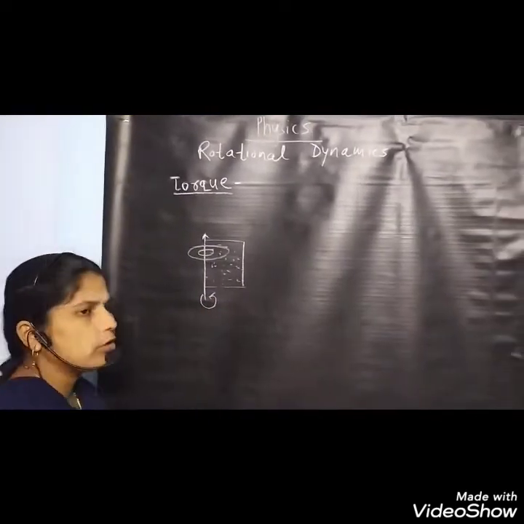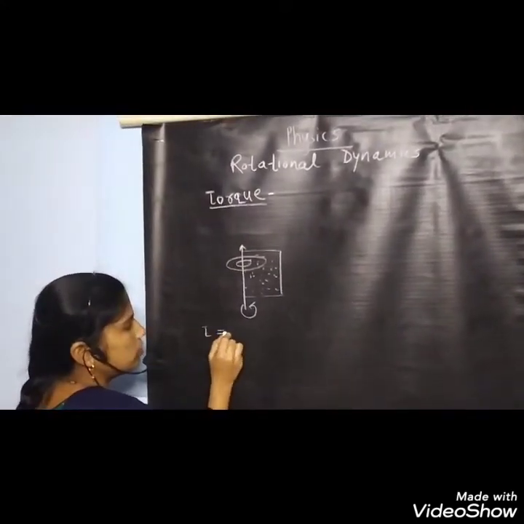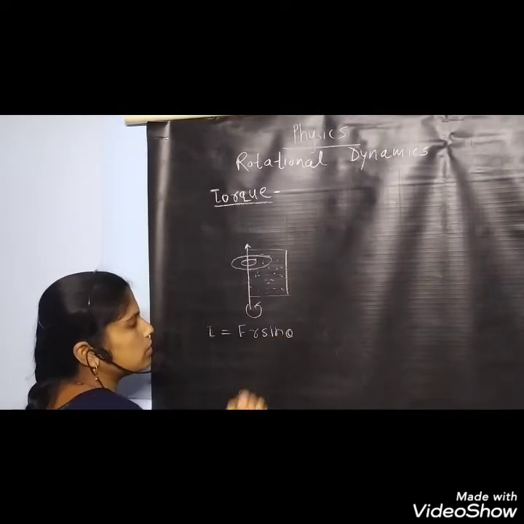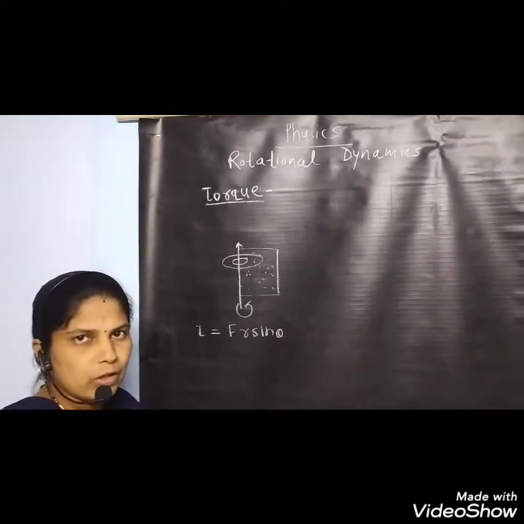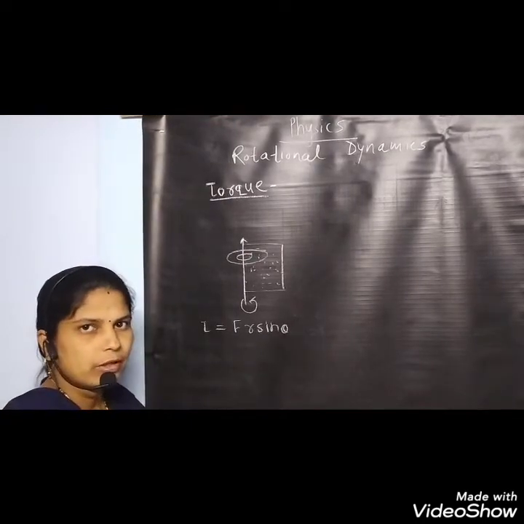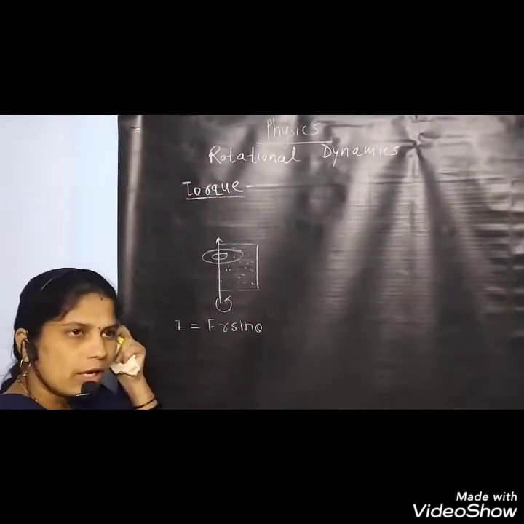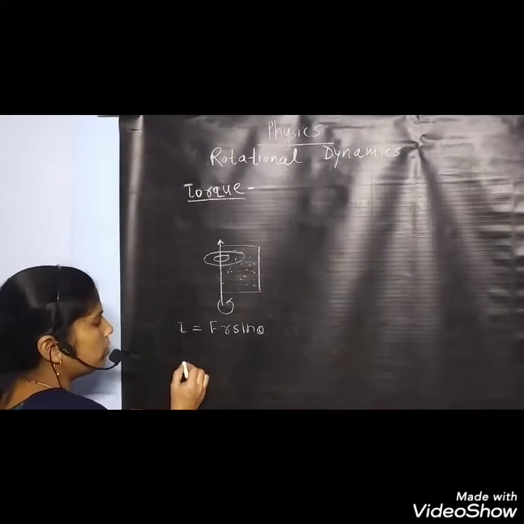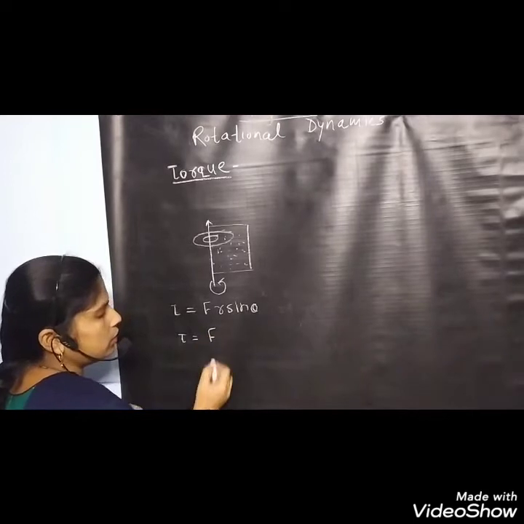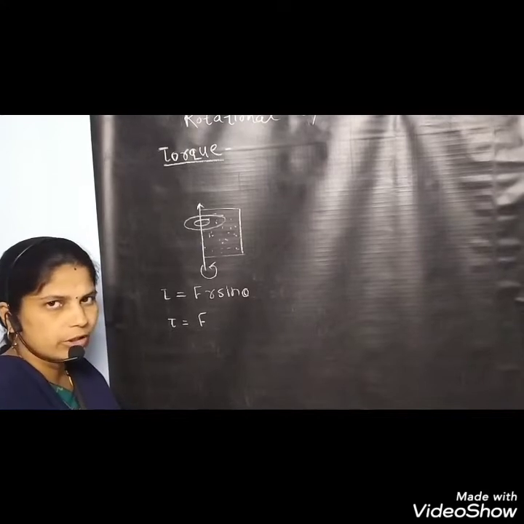In this we find the moment of force. The moment of force is given by tau. Tau is equal to F into R into sine theta. This is the basic equation for the moment of force. In this way, we find one more equation for the torque, which is called the moment of couple. The symbol is the same, tau is equal to F, the magnitude of force, into the perpendicular distance.